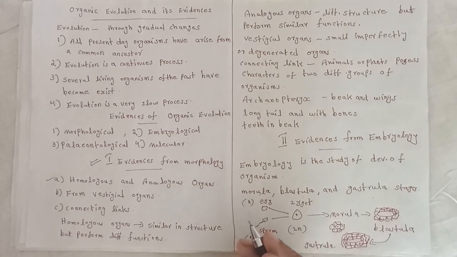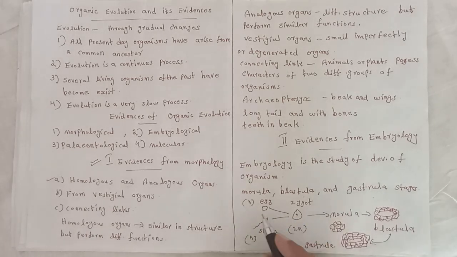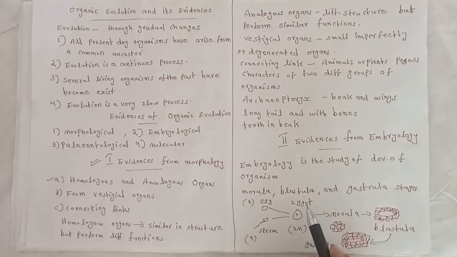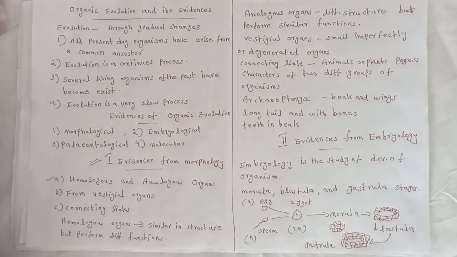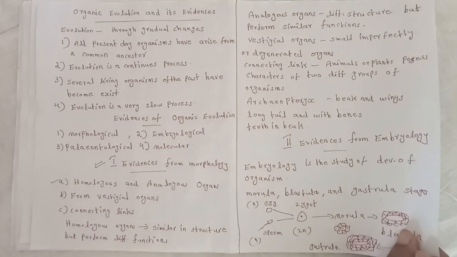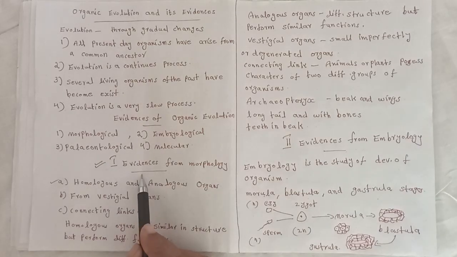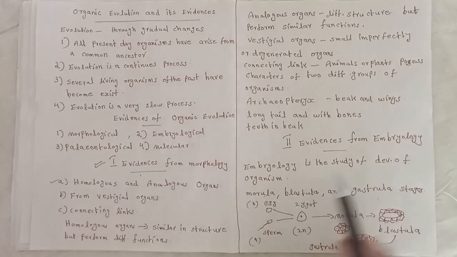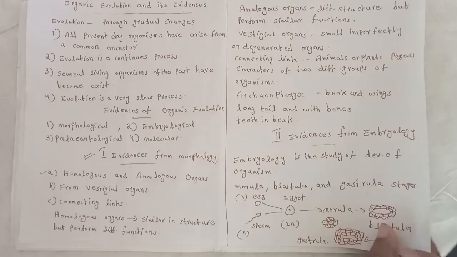The different aspects of embryology strongly support the fact that the different classes of vertebrates had a common ancestor. Now we discussed evidences of morphology, then evidences of embryology.